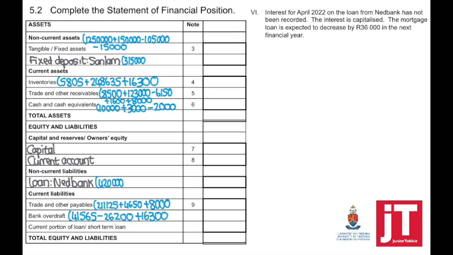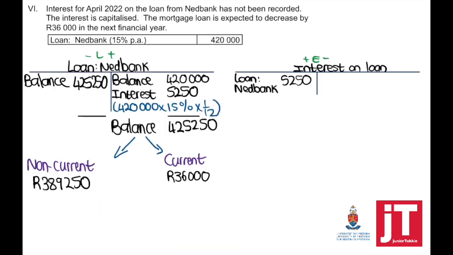Next adjustment, interest for April 2022 on the loan from Nedbank has not been recorded. The interest is capitalized. The mortgage loan is expected to decrease by 36,000 in the next financial year. So if we look now at our loan, we start with a balance of 420,000. Interest is capitalized, which means it's added to the loan account. So to calculate the interest, it says interest for April is outstanding, which means we need to calculate for 1 month. So 420,000 times 15% times 1/12 equals my interest, which should be added to the loan account.